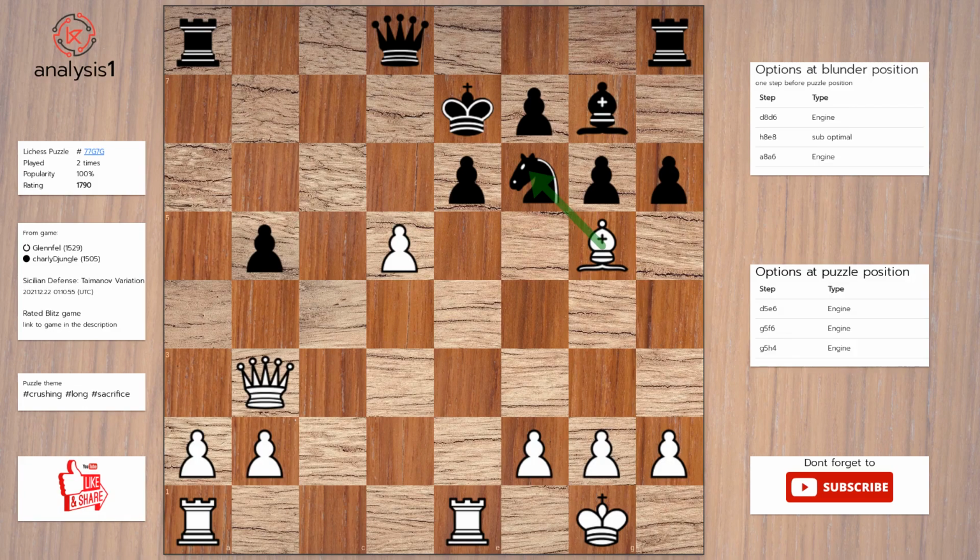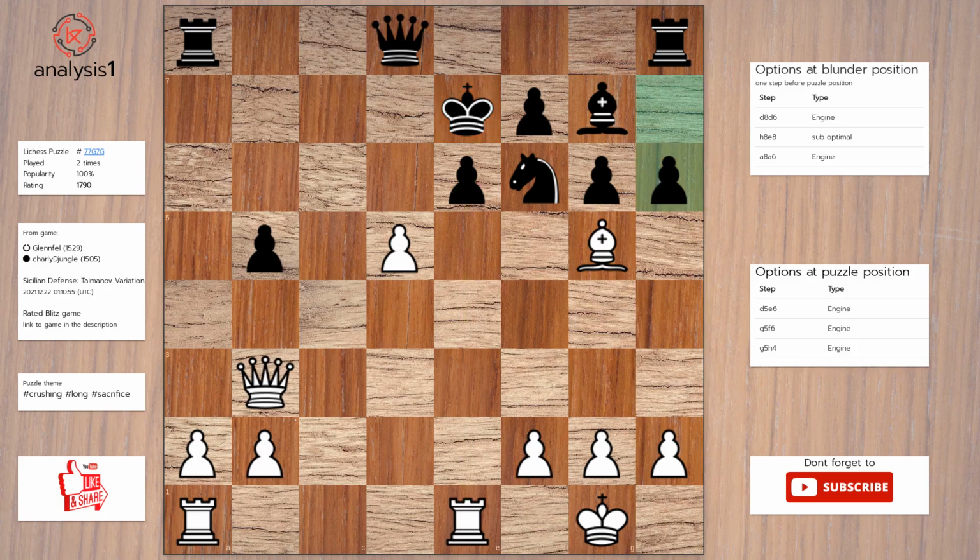Another one. Puzzle position vulnerabilities are: pawn takes pawn. Bishop takes knight, check. Bishop takes pawn. Queen takes pawn. Rook takes pawn, check. The checks are: d6, check. Bishop takes knight, check. Queen to b4, check. Queen to a3, check. Rook takes pawn, check.